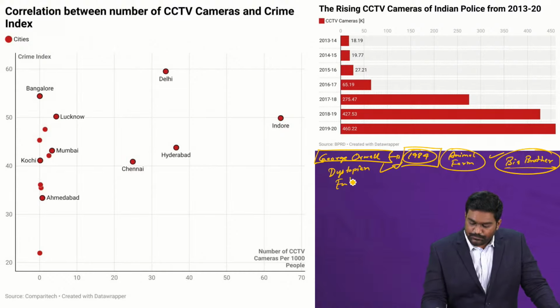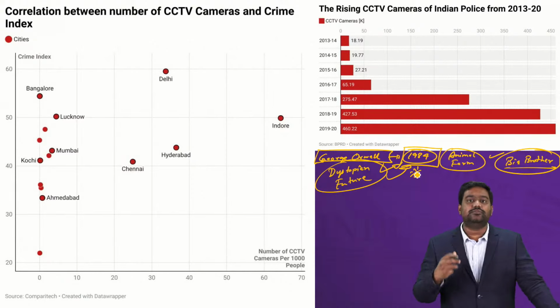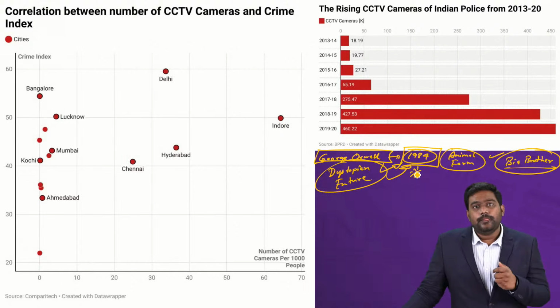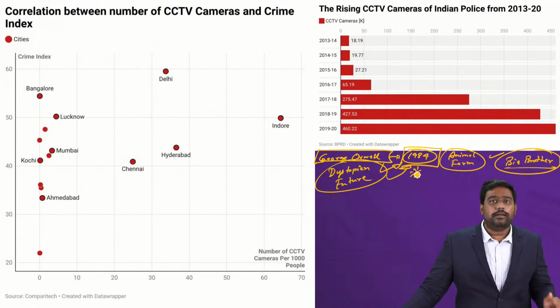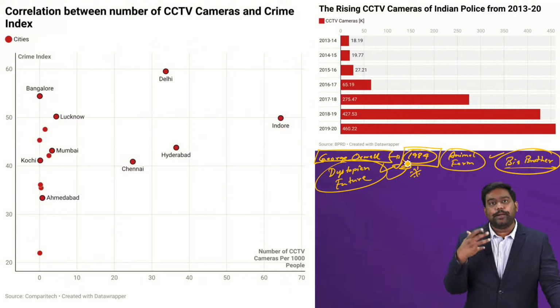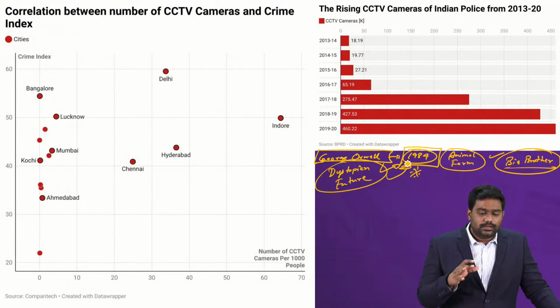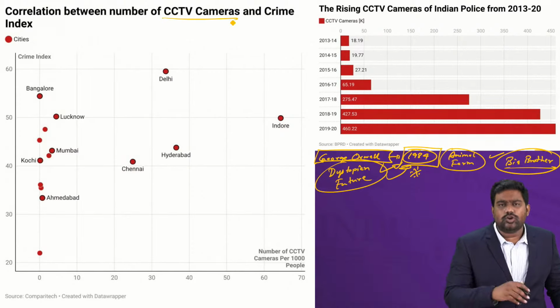talking about. Honestly, I would suggest that you guys read 1984. It's a beautiful piece of work by George Orwell, even Animal Farm. It helps you understand, in a very comical, fictional manner, the impact of state surveillance, the impact of authoritarian governments. One is not arguing that CCTV cameras are not necessary.